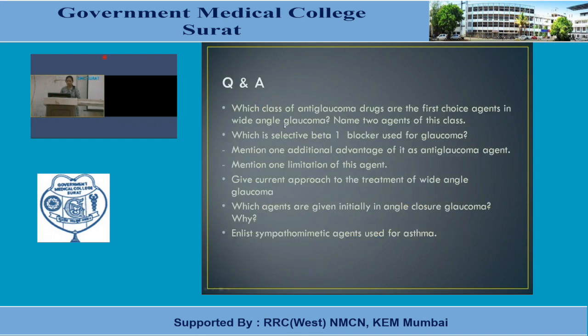Question and answers. For my students, I have already sent the Google form. So fill it up and submit it. For others, I can just go through quickly. Which class of anti-glaucoma drugs are the first choice agents in wide angle glaucoma? Name two agents of this class, which is a selective beta-1 blocker used for glaucoma. Mention one additional advantage of it as an anti-glaucoma agent. Mention one limitation of the same agent. Give the current approach to the treatment of wide angle glaucoma. Which agents are given initially in angle closure glaucoma and why? And list sympathomimetic agents used for asthma.